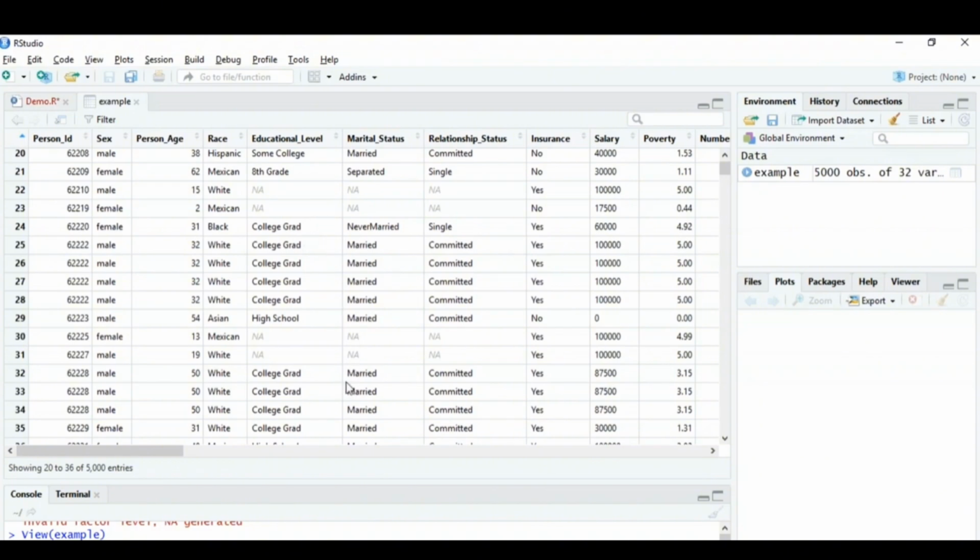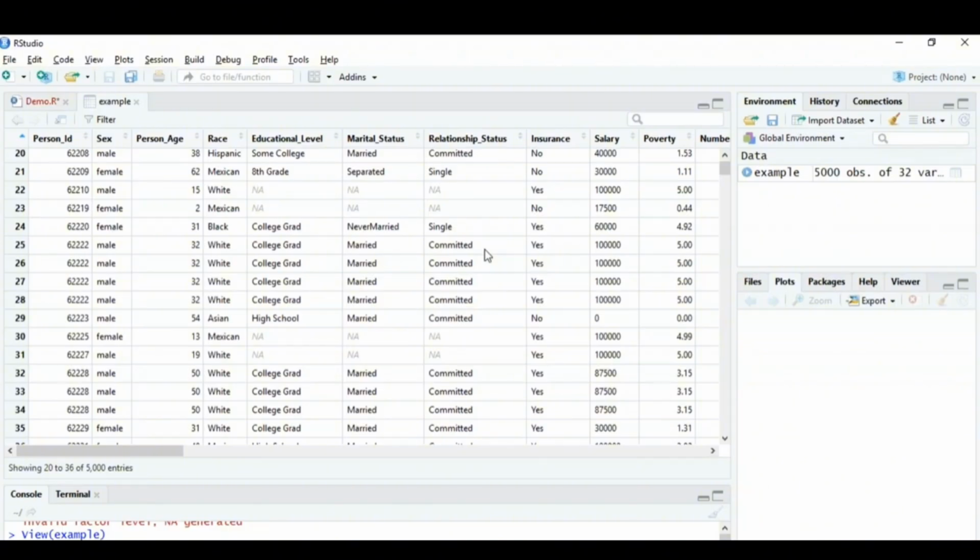For the other factors like your education level, marital status, relationship status, you can handle the null values based on various parameters. You can just remove the tuples completely, or you can compare two factors and then mention the value. Suppose I compare educational level and marital status, I can see that all the females belonging to the Mexican race have an educational level of high school and are married. So I can just replace these values with values like that.